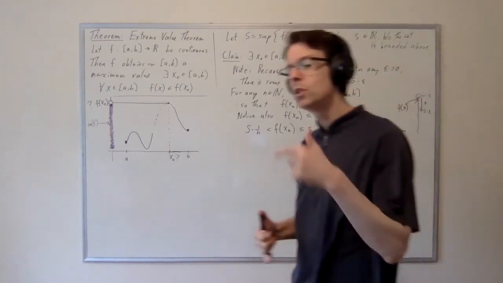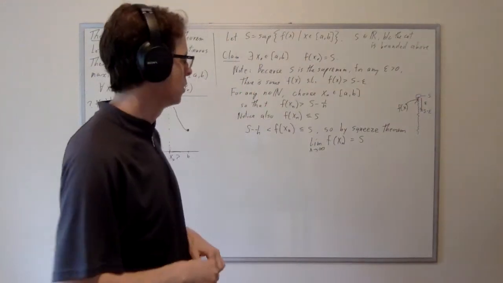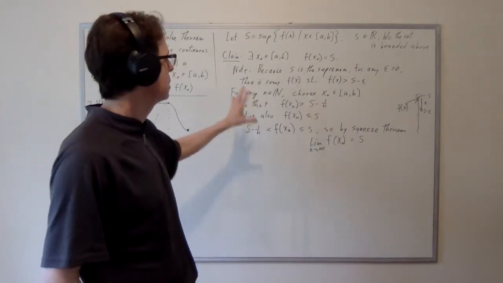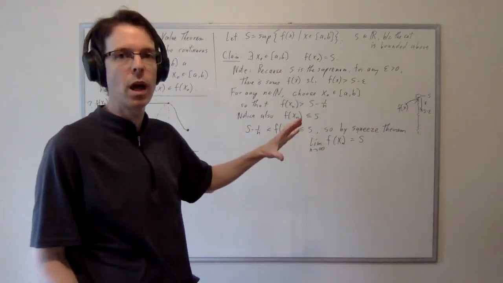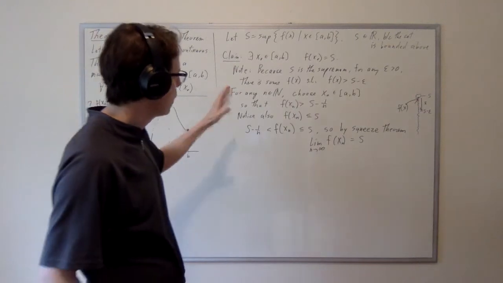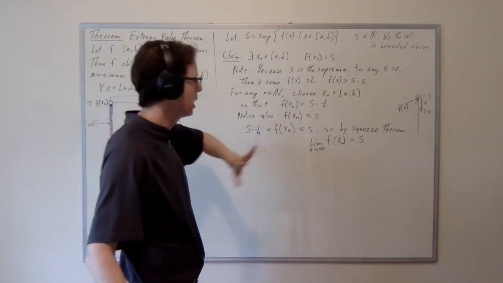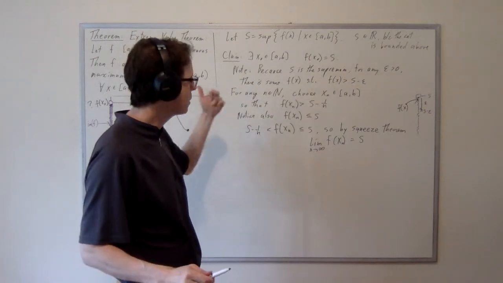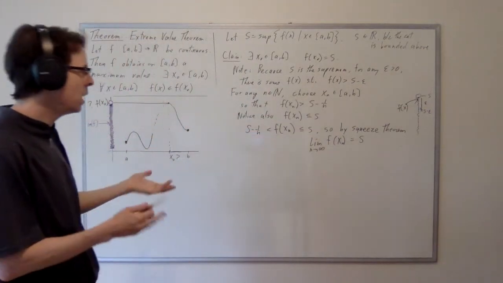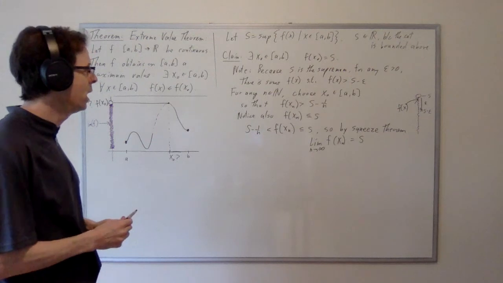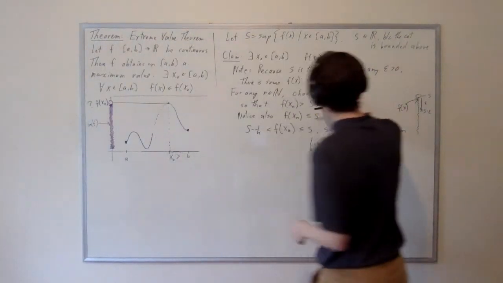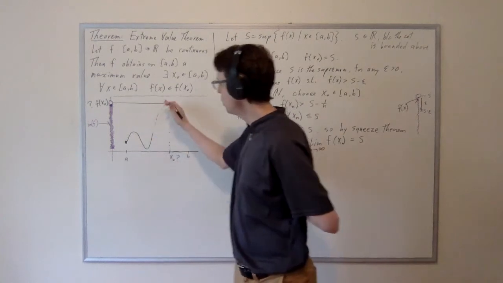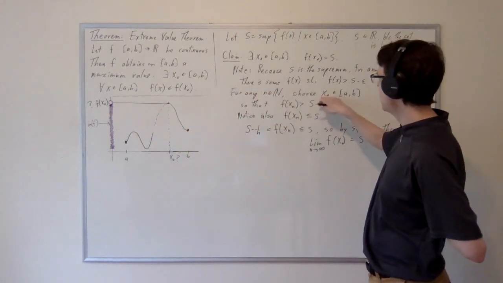Now, what does the sequence xn do? This is where you should be starting to have a little bit of deja vu. This half of the proof is very like the first half of the proof. We have the sequence f of xn that behaves in an entirely predictable way. Last time it went to infinity. Then we have the sequence xn, and that behaves in a completely unpredictable way because I've just chosen some xn value in between a and b, but I don't know where, and I don't know that there's any rhyme or reason to how these things sort out.